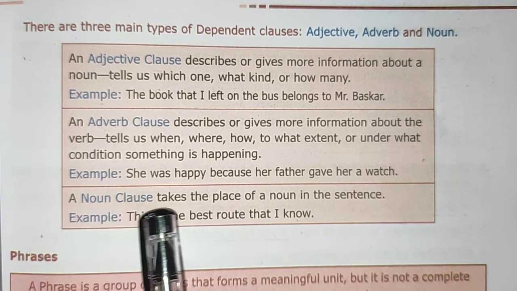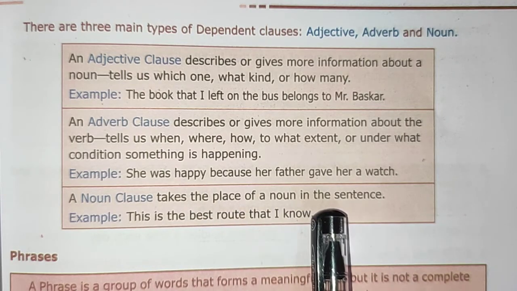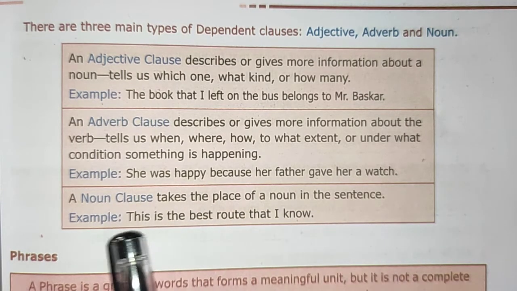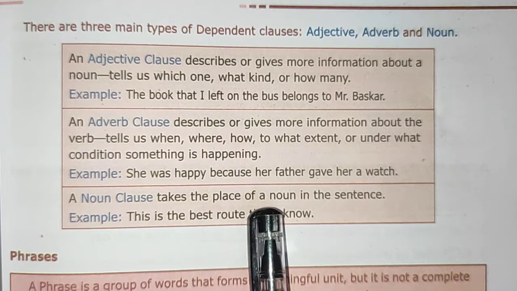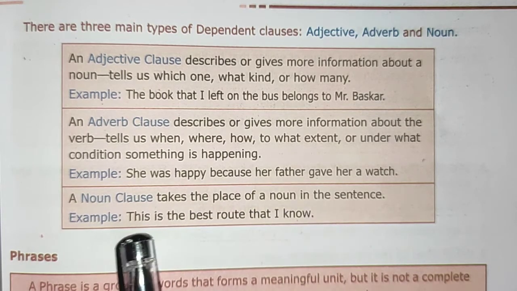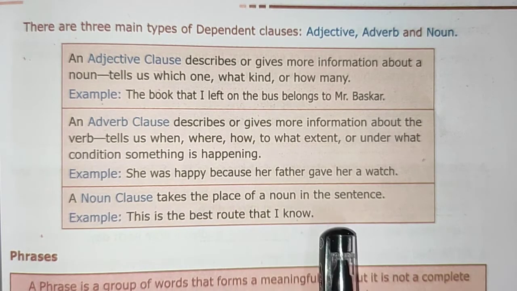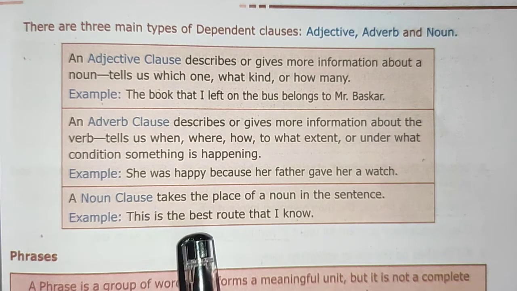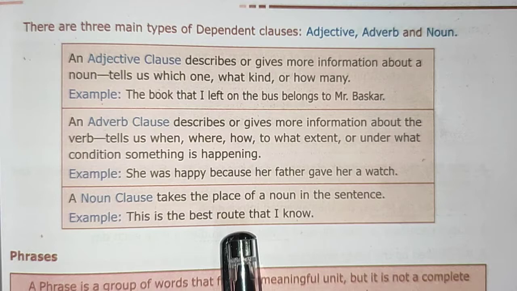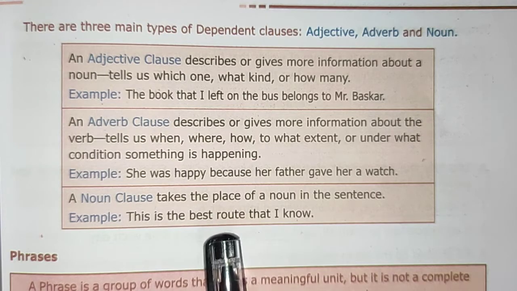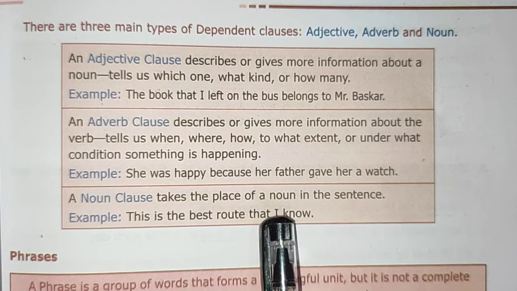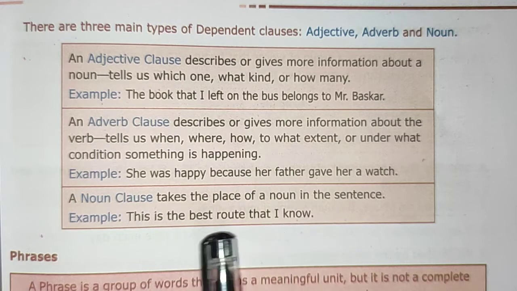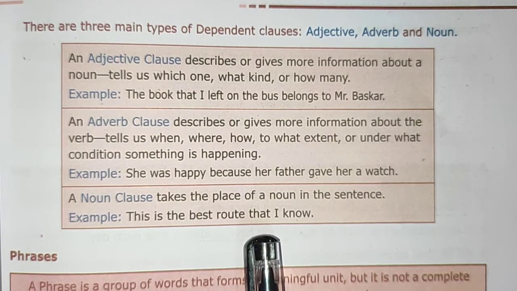A noun clause takes the place of a noun in the sentence. So a noun clause takes the place of a noun. This is the best route that I know. This is the best route. Okay, so here the route is a noun and as well as I is a noun. So it takes place in a sentence.